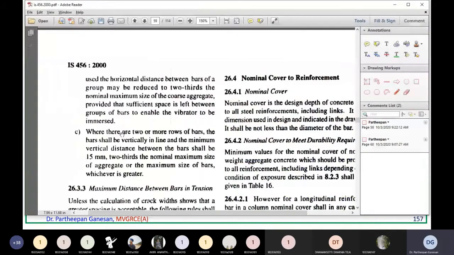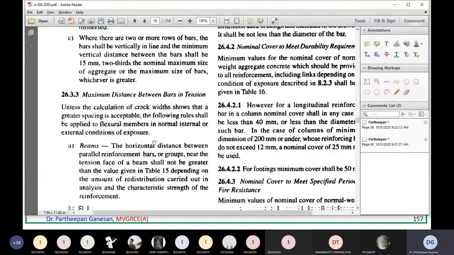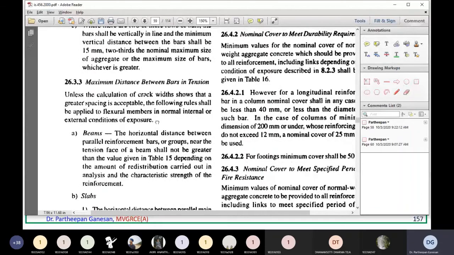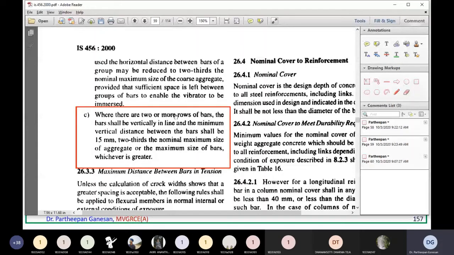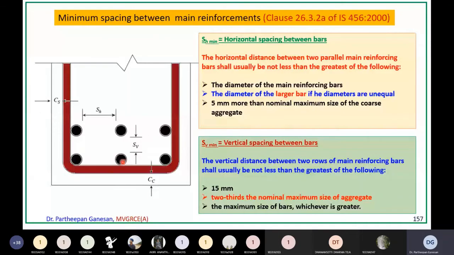This also will be given somewhere. It is there. Here, where there are two or more rows of bars, the bars shall be vertically in line. And also remember, these bars should be aligned vertically. You cannot have one reinforcement here, another reinforcement there. All the reinforcing bars should be vertically aligned. You cannot have one bar here, one bar there like that. In every column, the bars should be aligned in a straight line.